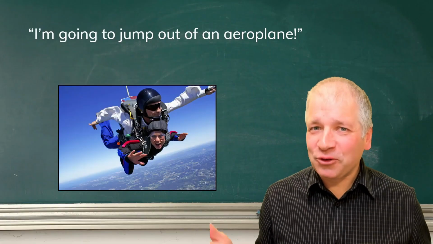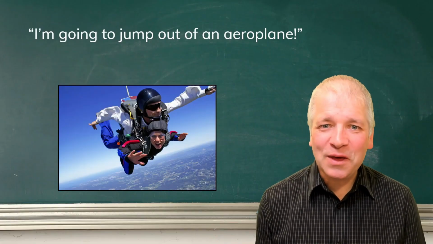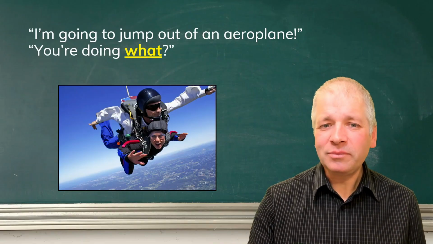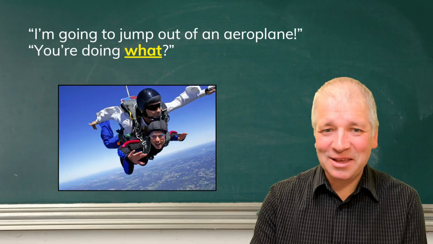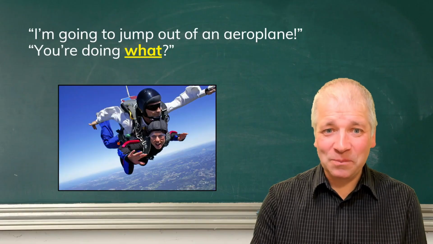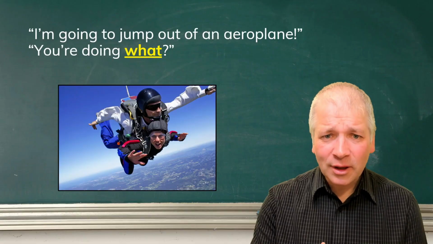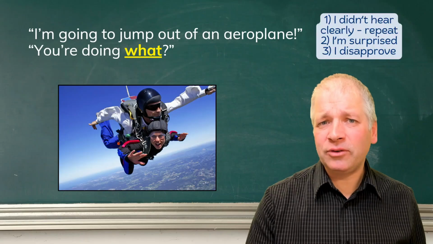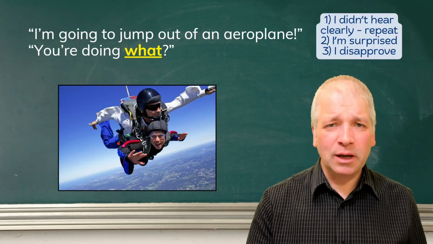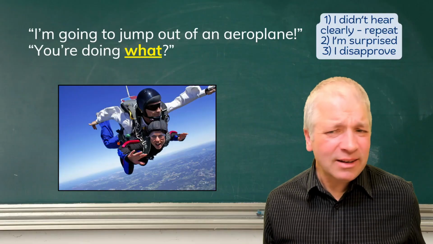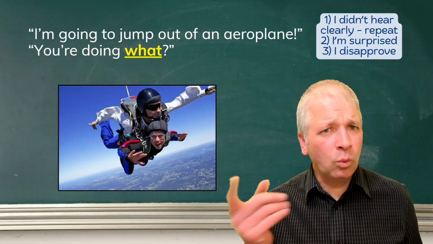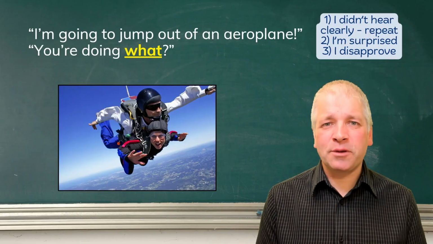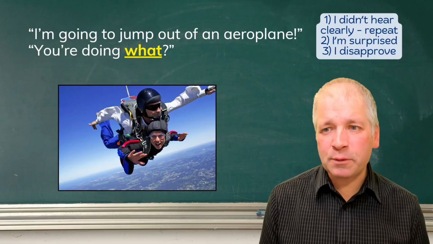What are these people doing here? Have you ever thought of doing this? I'm going to jump out of an aeroplane. Now the response might be this, and in fact you might say it too. You're doing what? Adding what at the end of this statement means one of these three things. Firstly, it could mean, I didn't hear clearly. Repeat. You're doing what? Oh, I'm jumping out of an aeroplane. Oh, okay, I didn't hear the first time. Thank you for clarifying. That's the first possibility.